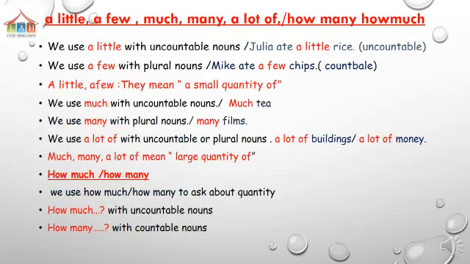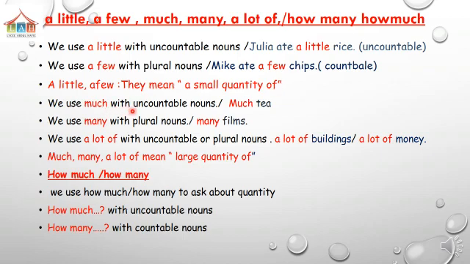Now, let's turn to other words: a little, a few, much, many, a lot of, how many, how much. We use a little with uncountable nouns. Julia ate a little rice. Rice is uncountable, we say a little. We use a few with plural nouns. When we say plural nouns, we mean countable. Mike ate a few chips. Chips is countable, so we write a few. A little, a few, they mean a small quantity of.